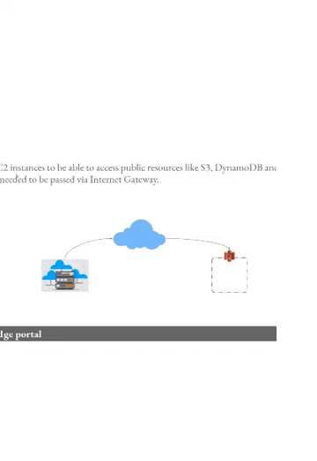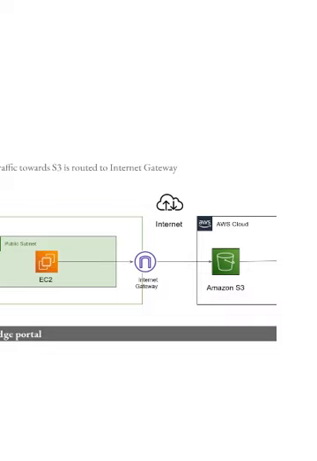Now we already know that for the EC2 instance to be able to communicate with various public services like S3, DynamoDB and others, the traffic ultimately needs to pass via the internet, and that happens via the internet gateway. So the traffic goes through the internet to reach the public S3 endpoint. If we look at it from an architectural perspective, let's assume the EC2 instance is in a public subnet. The traffic first reaches the internet gateway. From the internet gateway, it reaches the S3 public endpoint towards the S3 bucket.